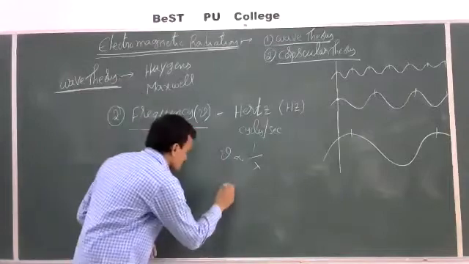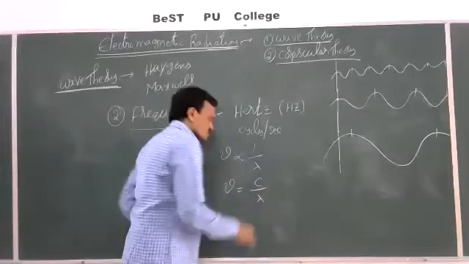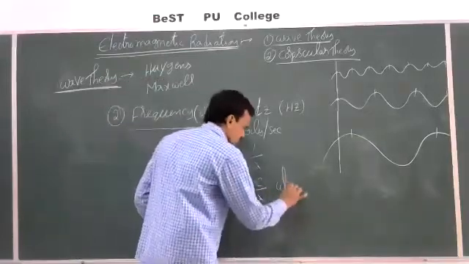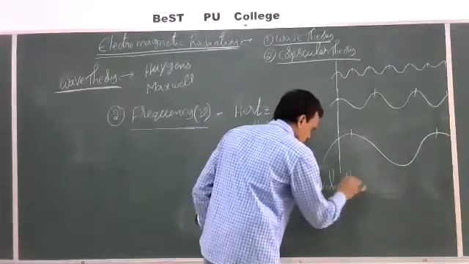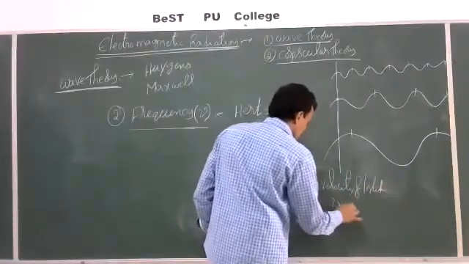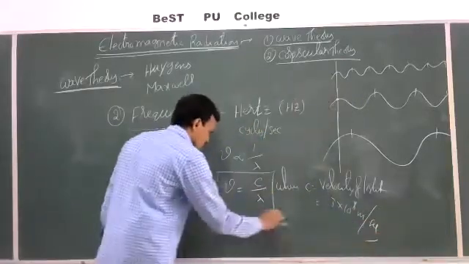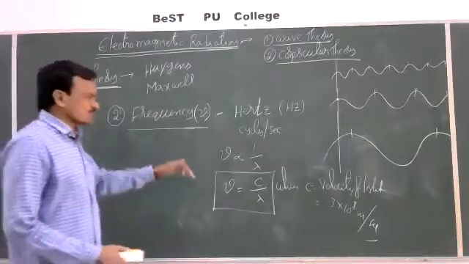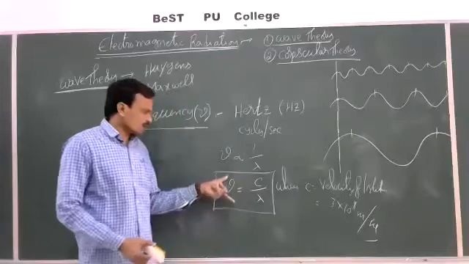And we can equalize these by multiplying with a constant which is known as c. c is nothing but velocity of light. So where c is equal to velocity of light, which is nothing but 3 into 10 power 8 meters per second. Now this is the relation between wavelength and frequency. So by knowing frequency, we can calculate wavelength, or by knowing wavelength, we can calculate frequency by applying this relation.